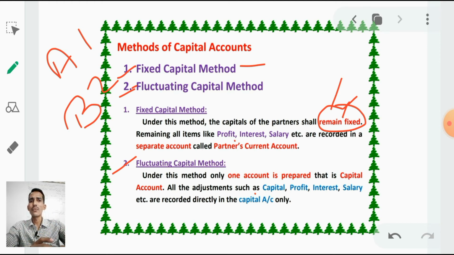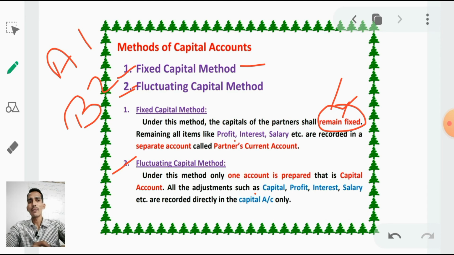As the name indicates, fixed capital means every year their capital should be fixed. As I said earlier, A invested 1 lakh, B invested 2 lakhs, and this year, next year and the next year the same capital will be there. But fluctuating means it changes year to year.